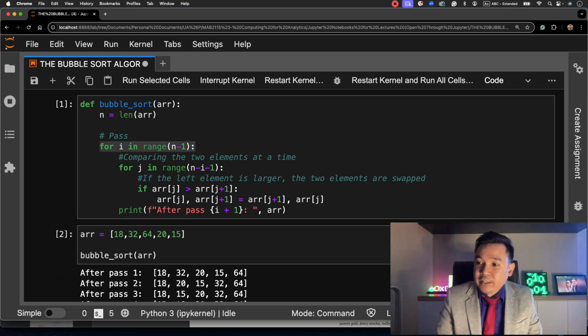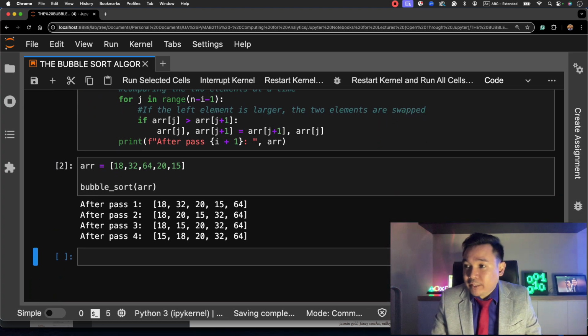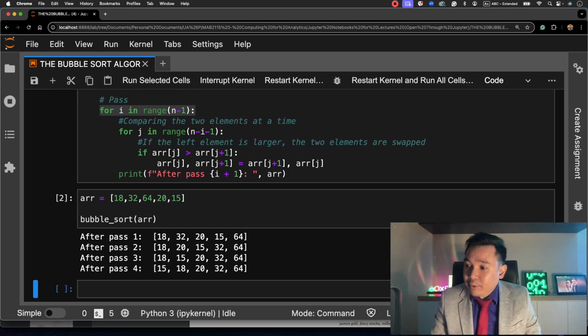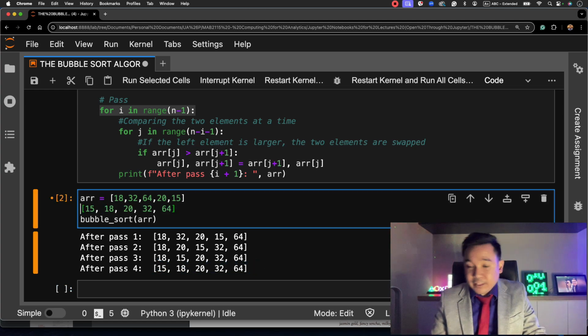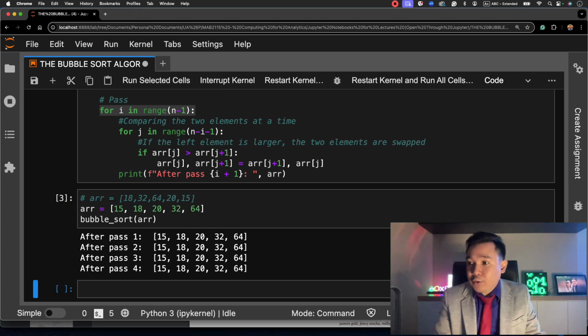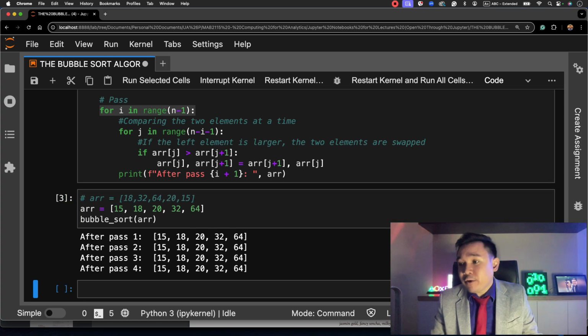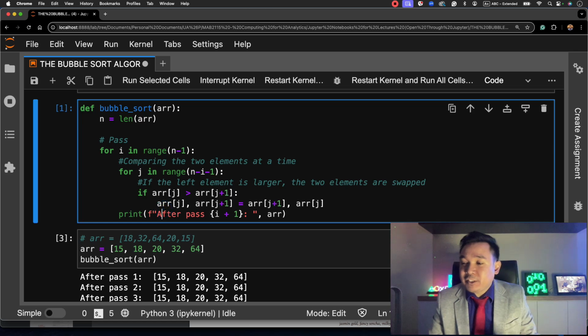So let's try that here. It passes 4 times. But assume, for example, that we take this already sorted list and make this into our new array. Notice that it will still make those 4 passes even though it's already sorted. So to fix this inefficiency, we only need 4 lines of code.